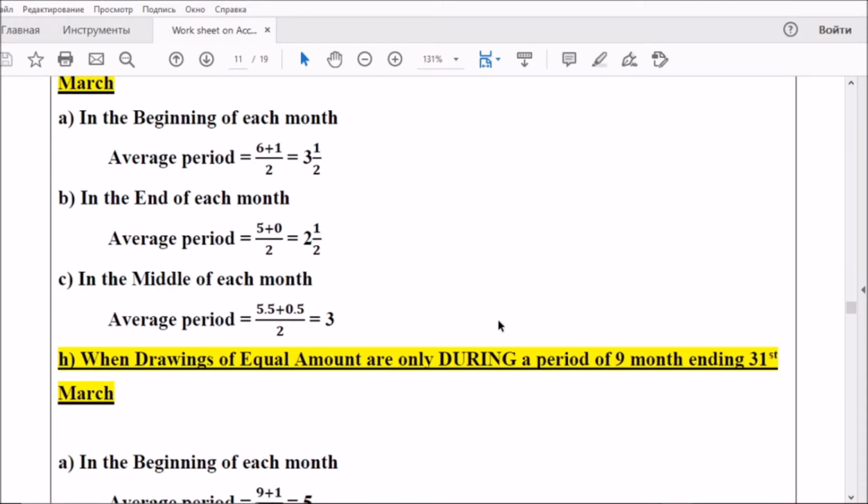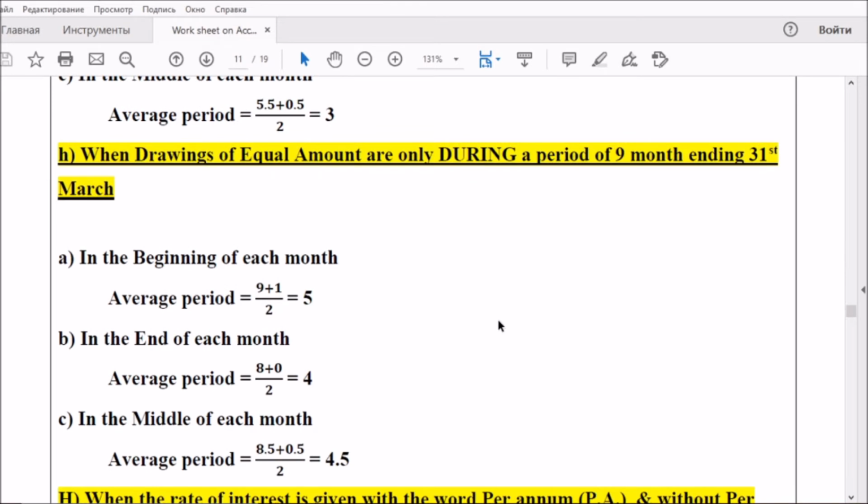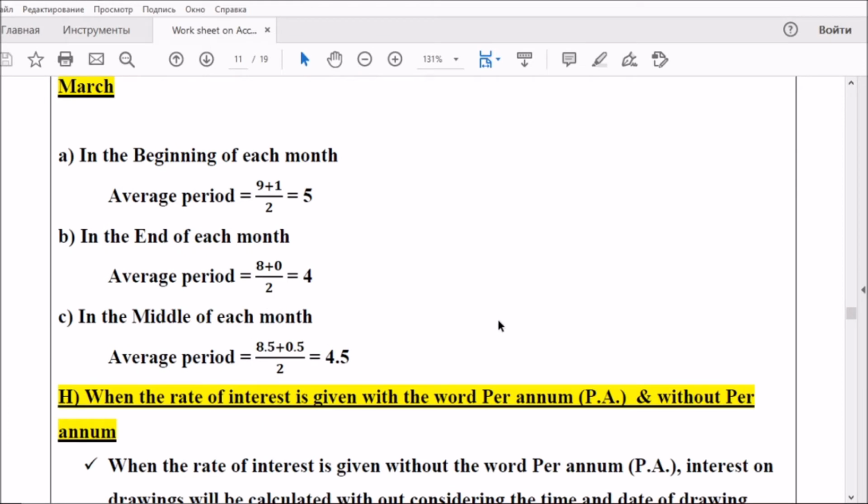When drawings of equal amount are made only during a period of 9 months ending at 31st March, how can we find out the average period? If it is in the beginning of each month, 9 plus 1 by 2 is equal to 5 months. If it is in the end of each month, average period is equal to 8 plus 0 by 2, which is equal to 4 months. If it is in the middle of each month, average period is equal to 8.5 plus 0.5 by 2, 4.5 months.